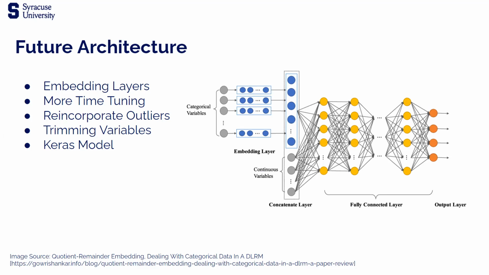We also wanted to find ways to eventually reincorporate the outliers. We didn't feel like it was an accurate representation without them, but we did struggle to train this model with them included, so we wanted to get them back in eventually. We did want to be able to convert this model to a Keras model to be able to take advantage of some of the optimized training utilities online and other auto-tuning tools that were available.